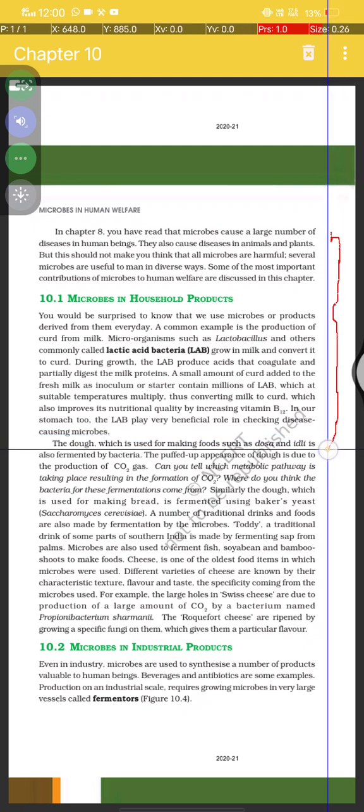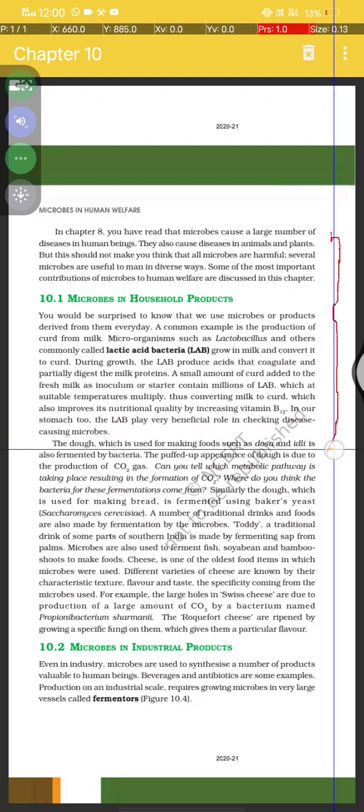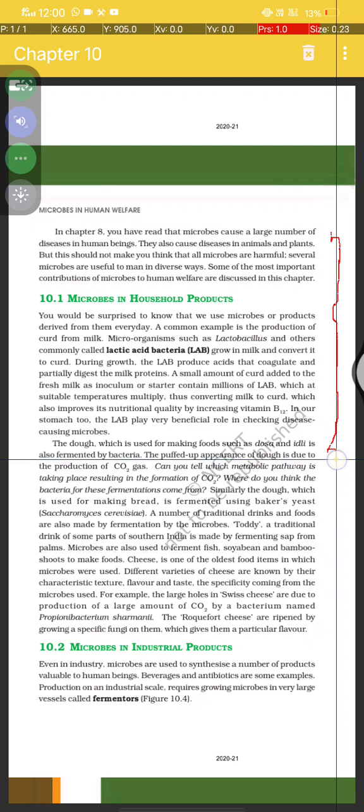The dough which is used for making foods such as dosa and idli is also fermented by bacteria. The puffed-up appearance of the dough is due to the production of CO2 gas. Can you tell which metabolic pathway is taking place, resulting in the formation of CO2? Where do you think the bacteria for this fermentation come from?